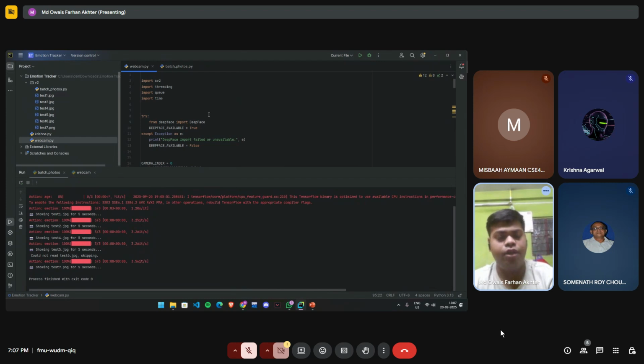To make this work smoothly in the live webcam, we use multi-threading and a queue. One thread is dedicated solely to capturing frames, while a separate worker thread handles the analysis. This prevents heavy processing from freezing the video, keeping the entire system fluid. We also added frame downsampling to reduce the data load and mirrored the feed so it looks more natural. It will look better if I just run the code.